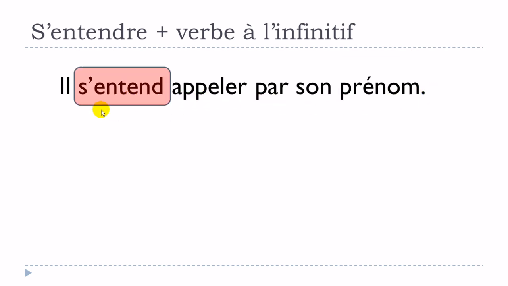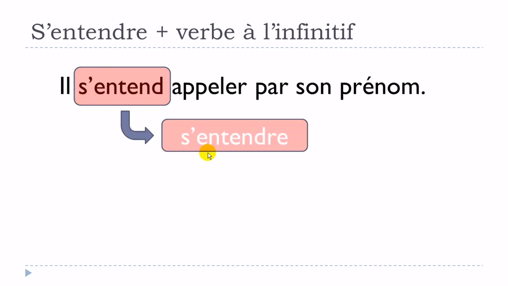Okay, so let's take the time to have a look at this first part here, s'entend, and then of course it's s'entendre, so this is the infinitive form. So s'entendre, if you would like to translate it directly, it's to hear oneself, or to listen to oneself, but it doesn't really make any sense if you directly translate this sentence with this concept, hear oneself.